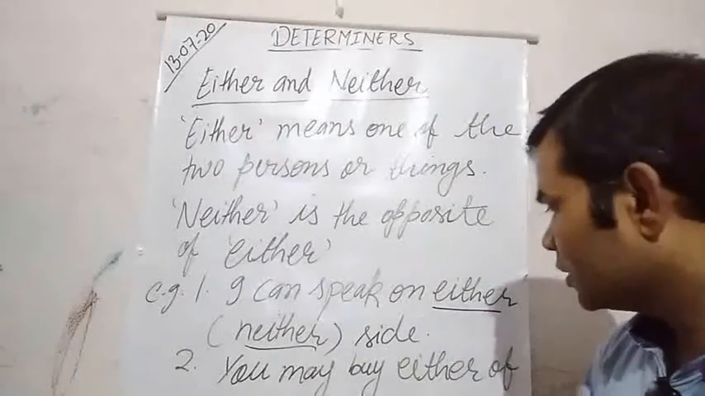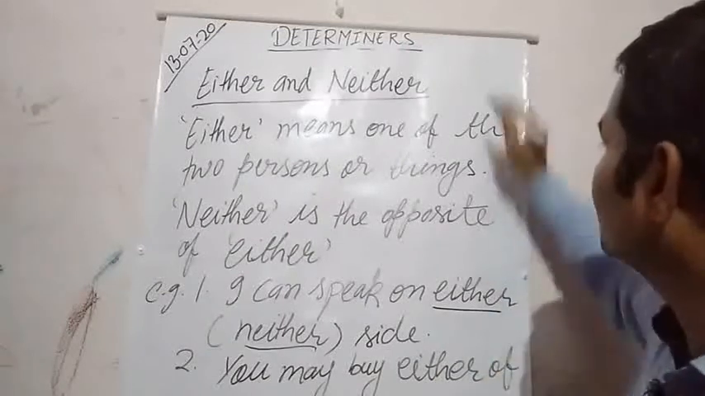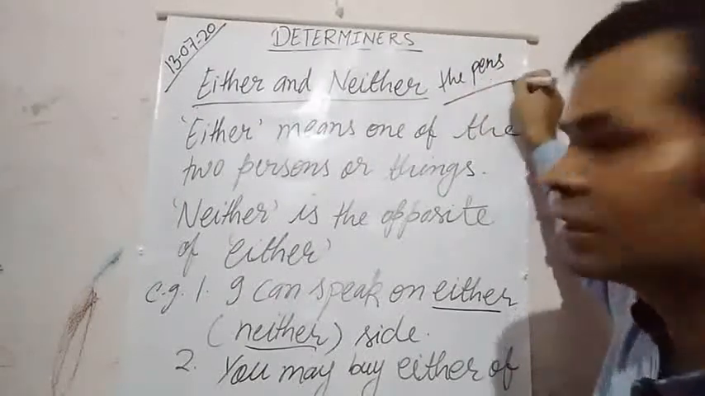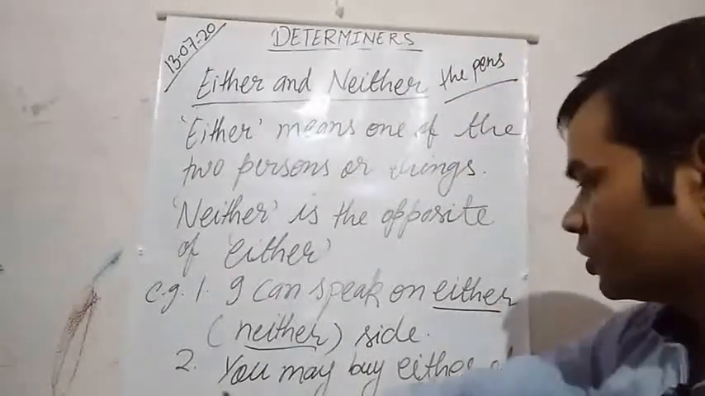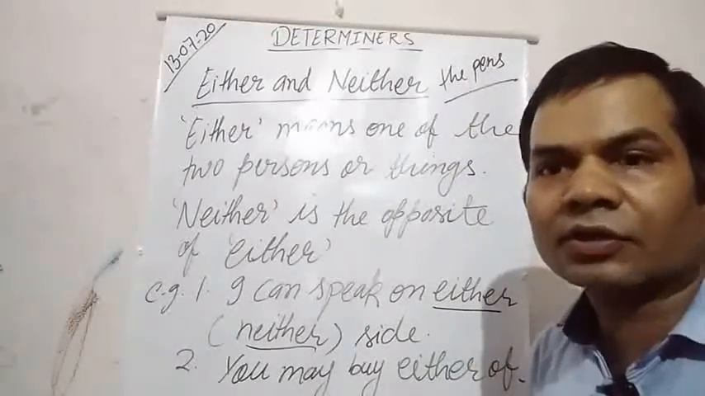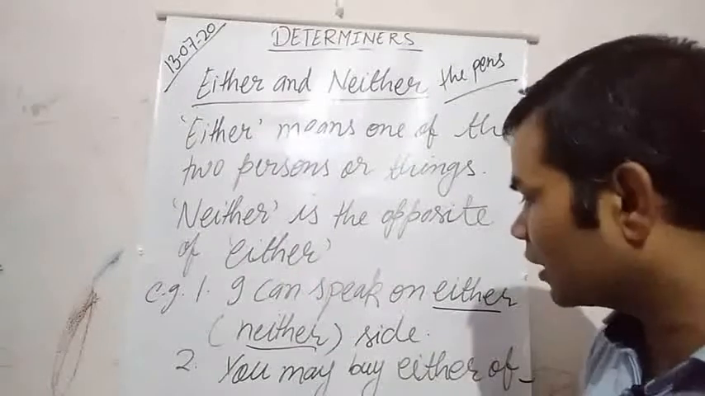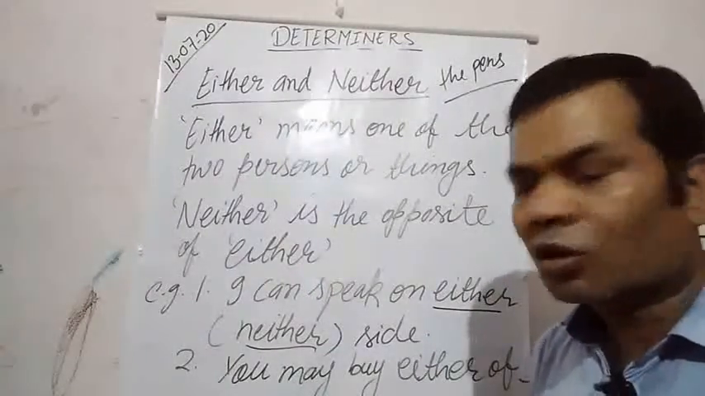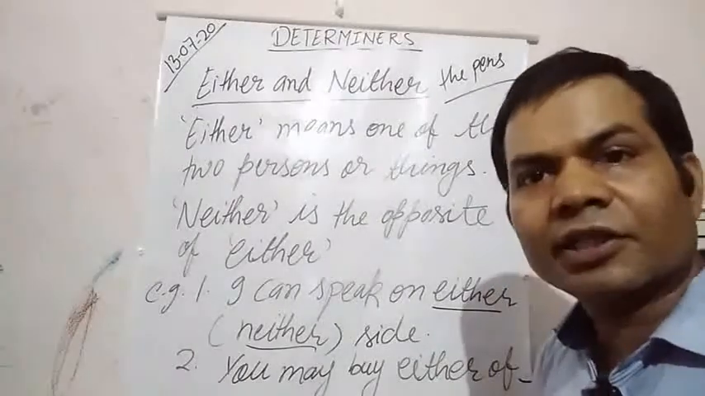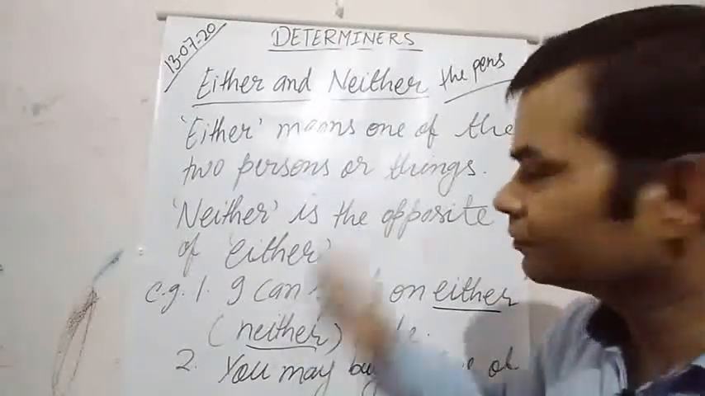So note them down, please. You may buy either of the pens. Here I am writing. Second one, you may buy either of the pens. Means both pens are good, so you can buy any one of them. Or you may buy neither of the pens. It means both are not good, you should not buy them. Okay, so please note them down.